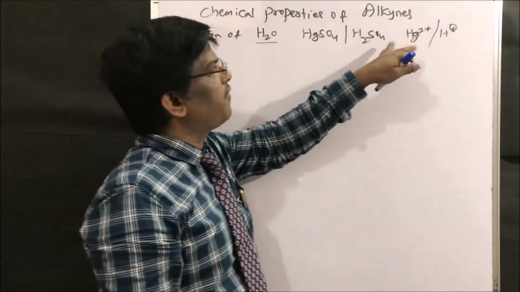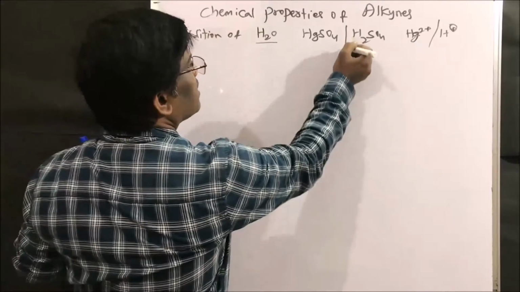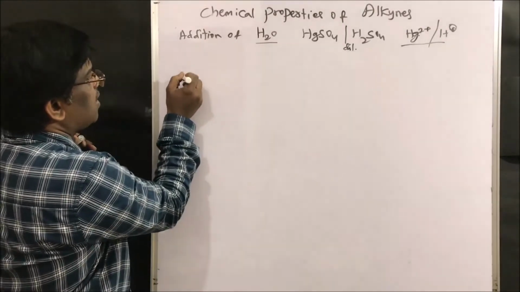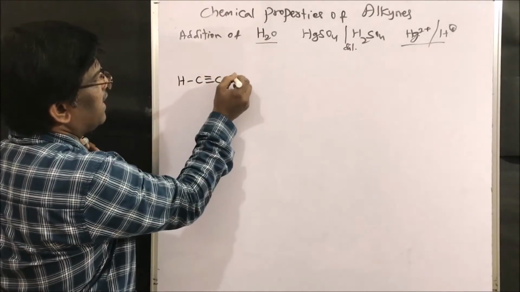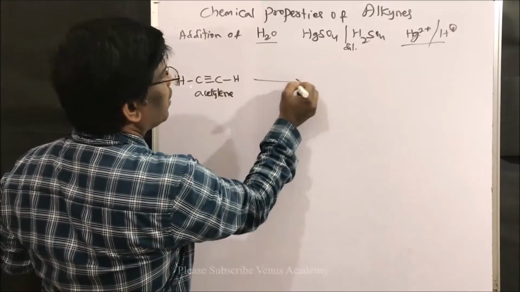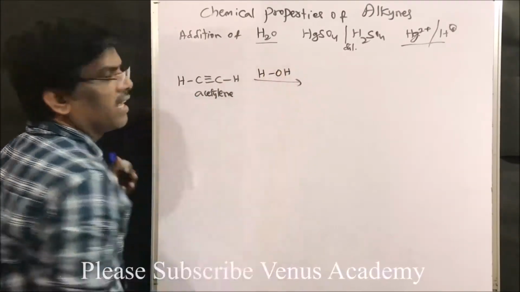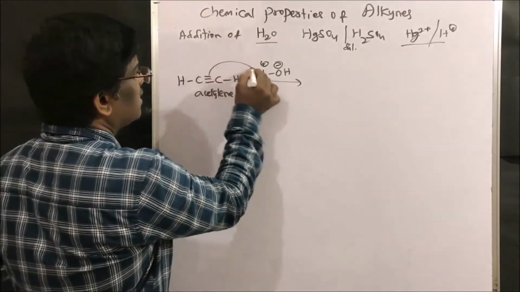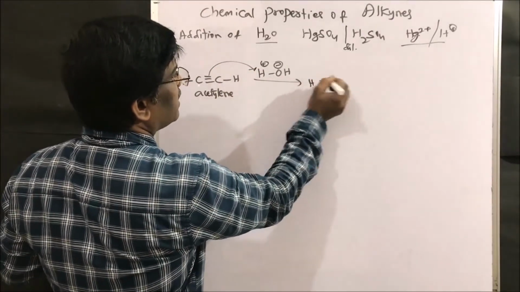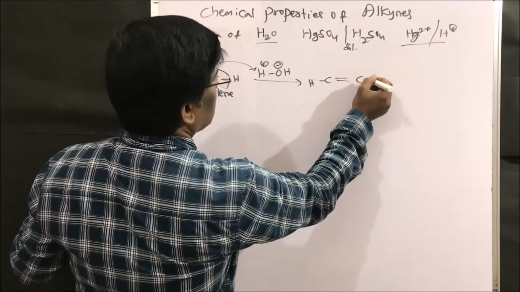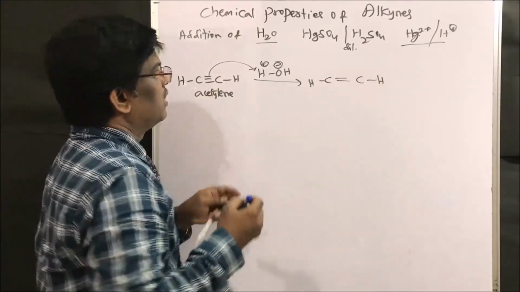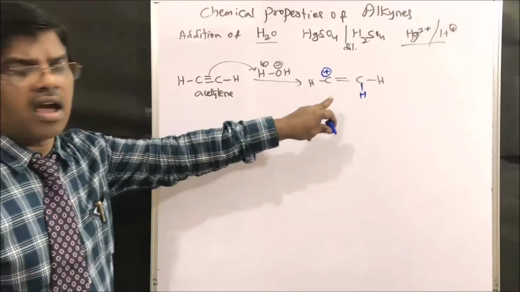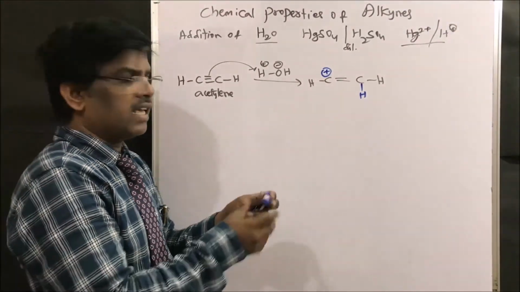So with an arrow, mercury sulfate and dilute sulfuric acid, or H+, we use under acidic reaction mixtures. Let us take, for example, acetylene, and I am going to react it with HOH. I can write it like this, H+ and OH-, for your better understanding. So it reacts with H+, a new hydrogen has come, and this is the carbocation intermediate we are going to get, right friends?